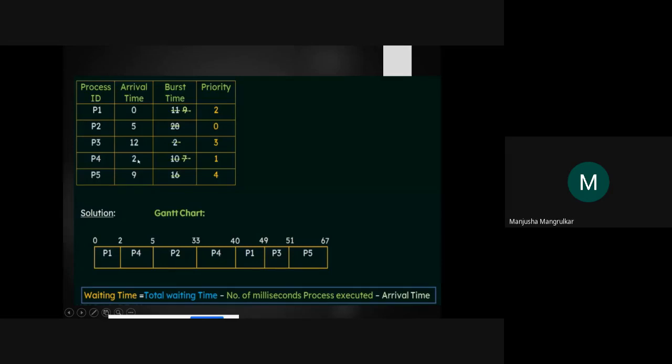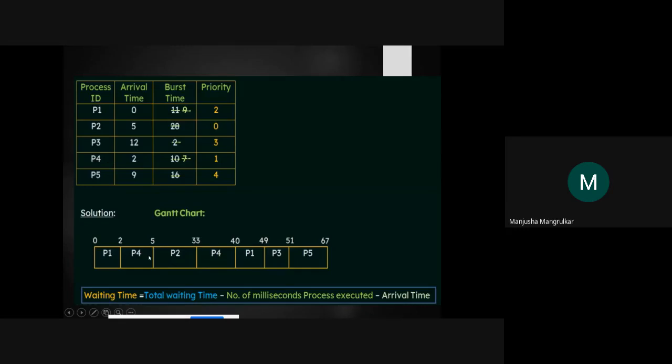So after 12 millisecond P3 will arrive, but P3 has a lower priority than P2. So first P2 will execute and then it will take P4 again. Why P4? Because P3's priority is 3 and P4's priority is 1. It is the highest priority. So first P2, then P4 will complete.